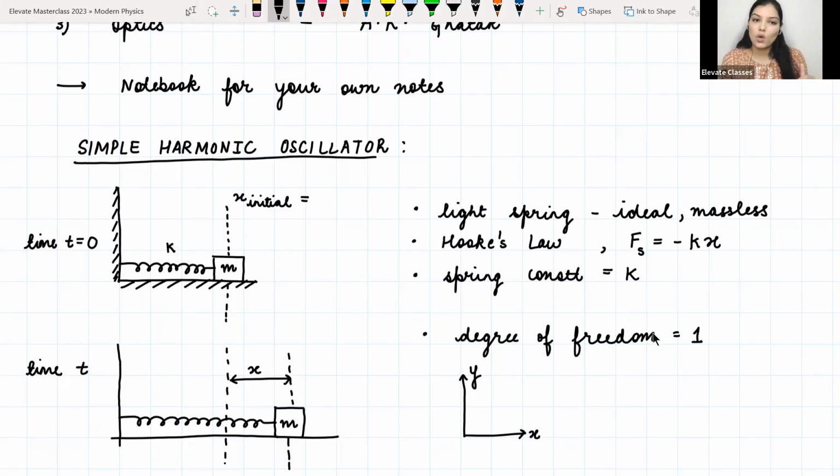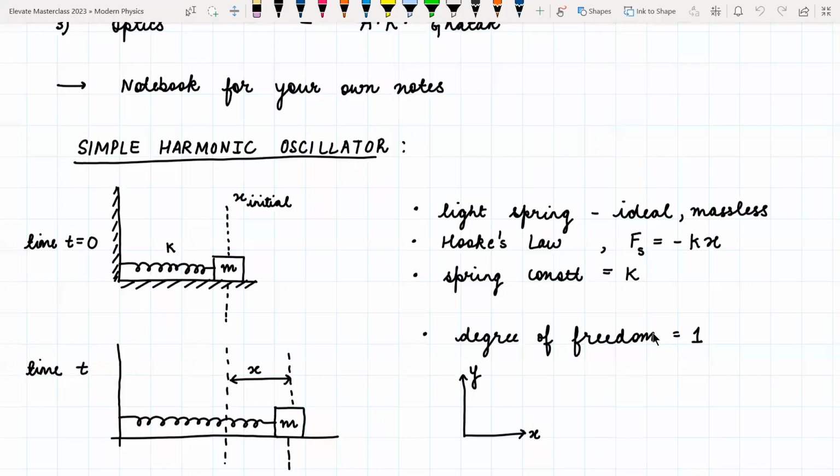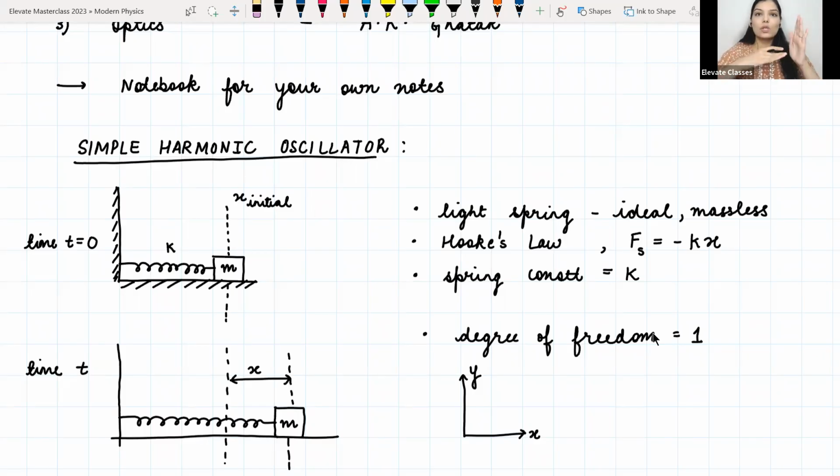If I take the zero of my coordinate here, meaning I set my origin at this point, then my x initial can be equal to zero, but I am not saying that that is the origin point. My origin can be anywhere in the coordinate system. What I am saying is that in my coordinate system, the spring is in its natural state, when it is neither extended nor compressed, at its natural length, and my mass is at some coordinate x initial. That is what I am saying. I can put it equal to 0 also by choosing that to be the origin of my system, but right now I have not done that.